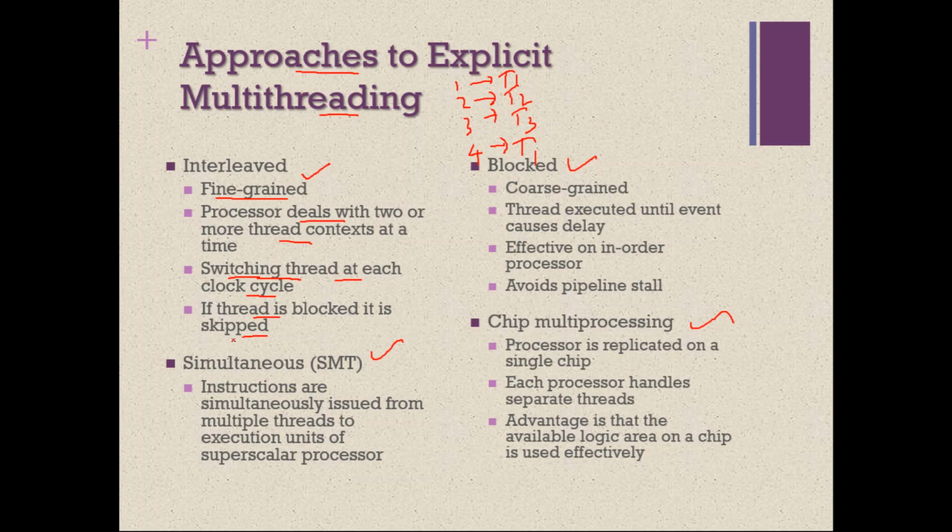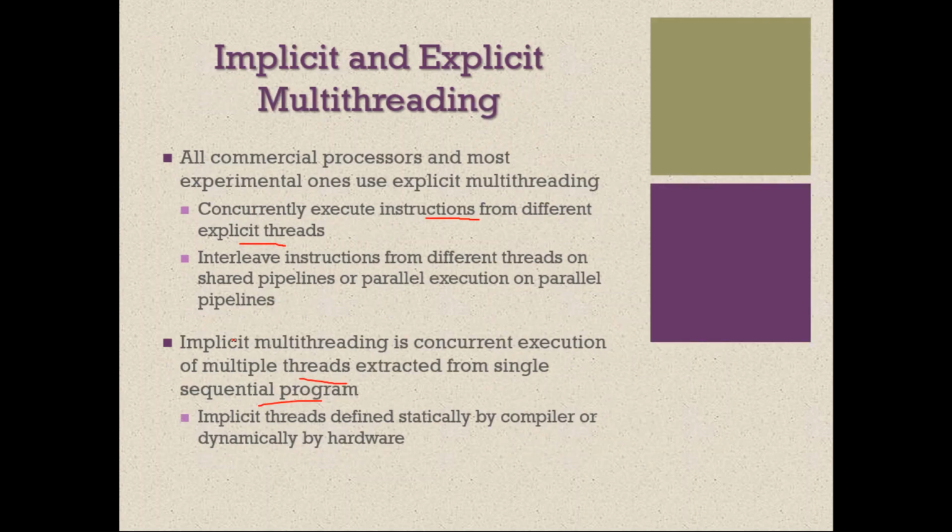So simply, how can you understand explicit multi-threading? Say, for example, assume currently the system contains three processes: P1, P2, and P3. Each of these processes has two threads. Process P1 has threads T1 and T2. Process P2 has threads T3 and T4.